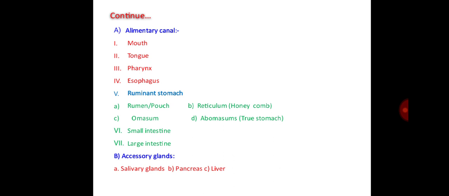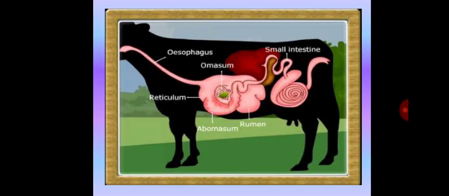Then accessory glands include salivary glands, pancreas and liver. This image shows the different parts of the digestive system, from the mouth to the anus, that is esophagus, stomach including reticulum, abomasum, rumen, omasum, small intestine, large intestine, etc.